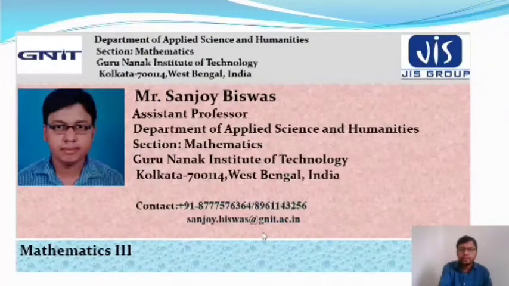Hello viewers, welcome to the online course on Mathematics 3. This course is basically for undergraduate students or BTech students of the engineering field. Today we are going to discuss the probability distribution function. In this section we are going to talk about the continuous random variable and discrete random variable, and some examples we will discuss in this chapter.